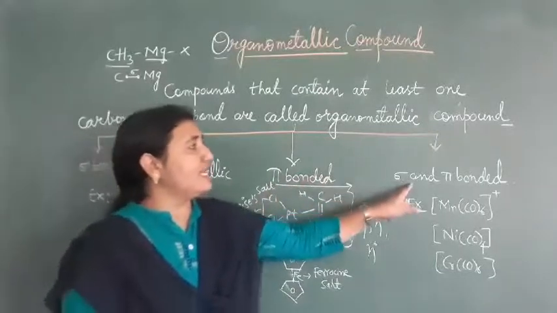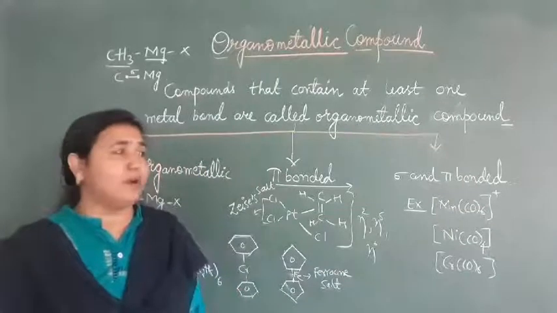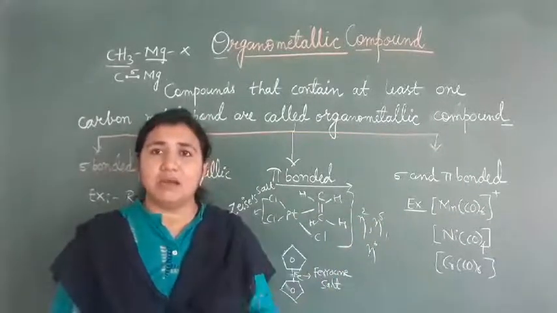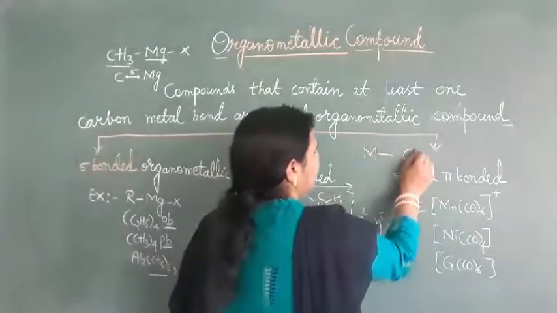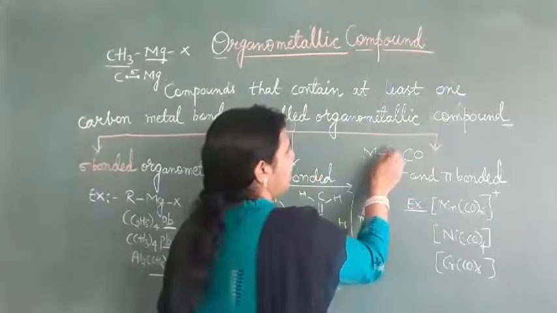Next we have sigma and pi bonded organometallic compounds. In this compound, the metal and carbon monoxide are bonded with a sigma bond and also a pi bond.